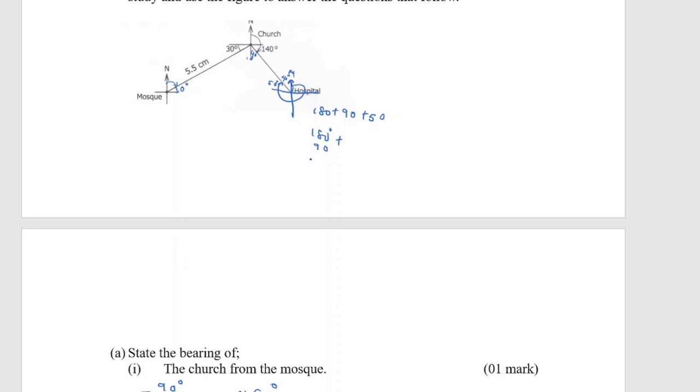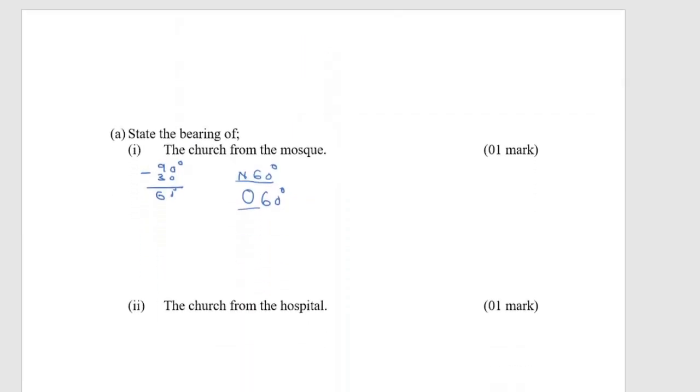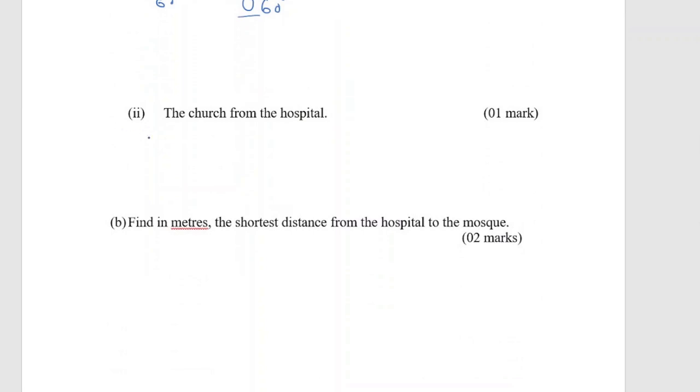This is 90, then plus 50, which gives 320. So the bearing of the church from the hospital is 320 degrees here.